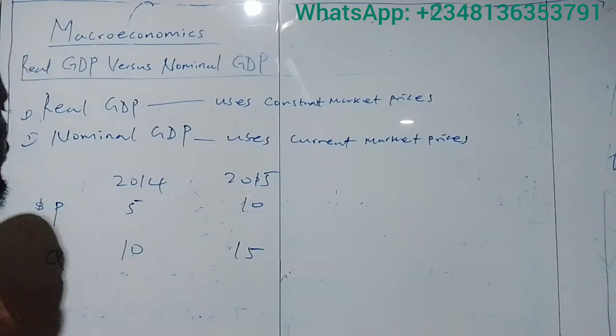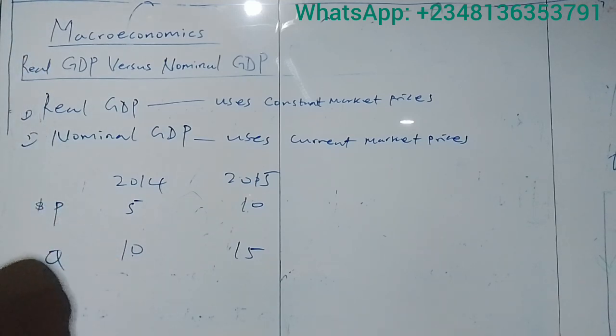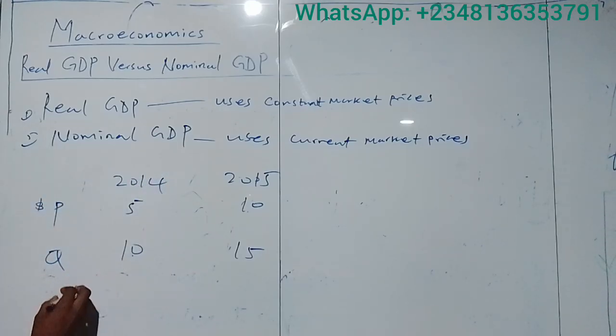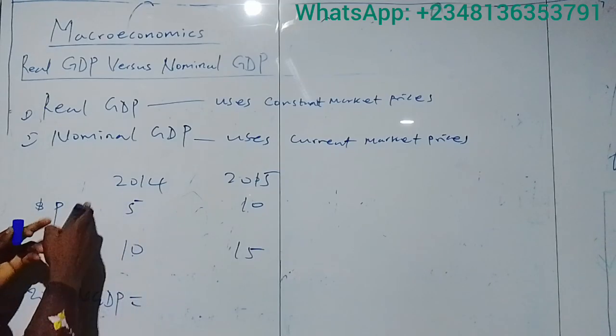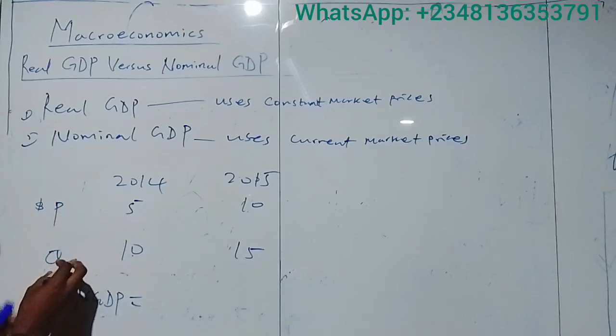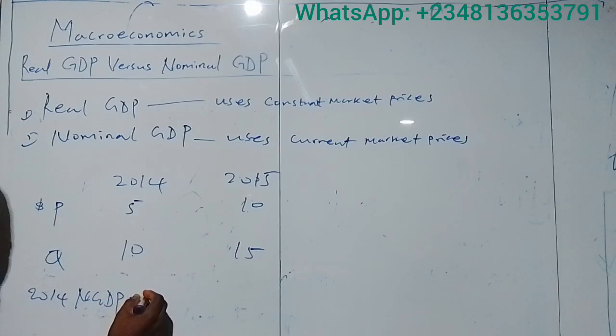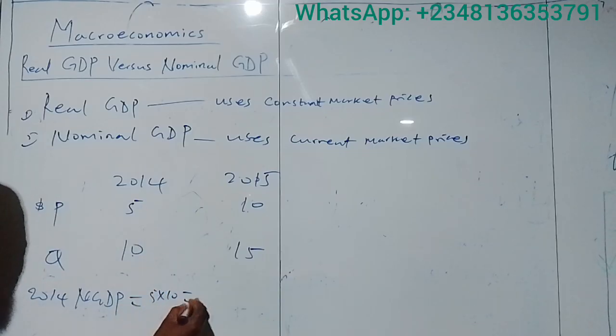So in 2014, if I want to calculate nominal GDP, NGDP, for 2014 will just be equal to the price in 2014 multiplied by the quantity produced in 2014. So we have 5 times 10, which is $50.